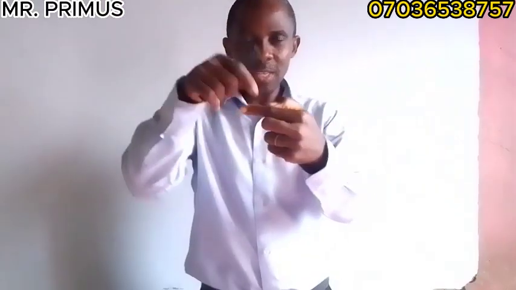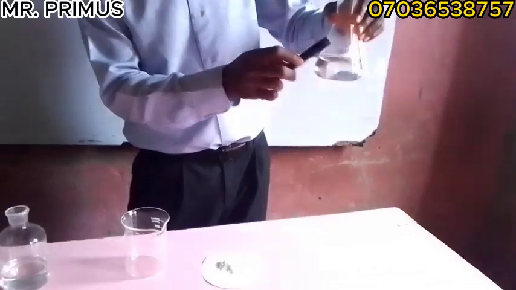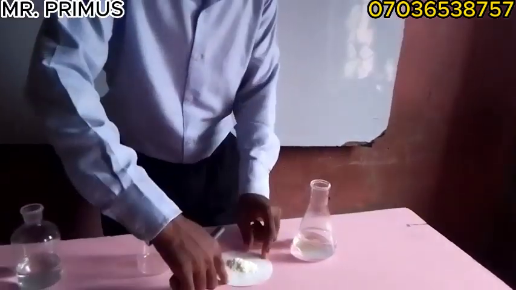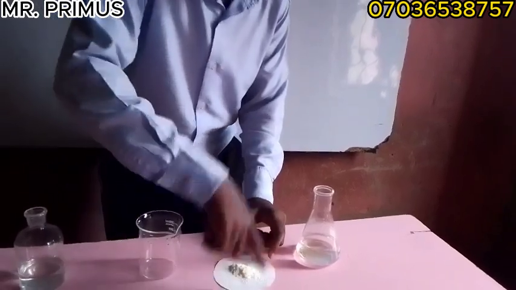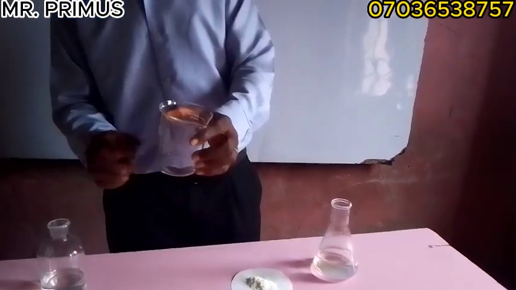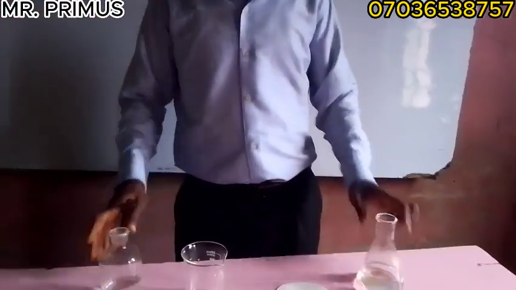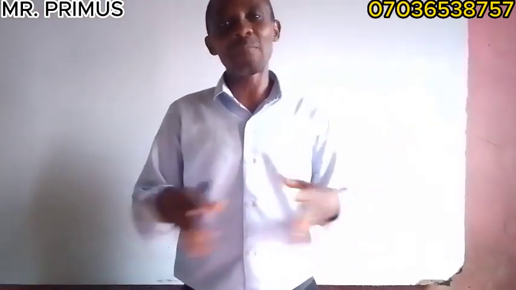I want you, in the comment section, to tell me what is the name of this. This is number one. What is the name of number one? What is the name of number two? This paper is number two. What do you call this? Number three, what do you call this? So I would like you to put the answers in the comment section. Let me know, because I've discovered that many students cannot identify the laboratory apparatus.